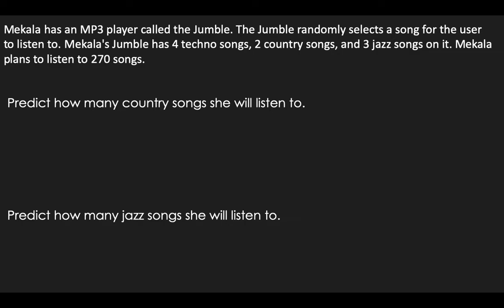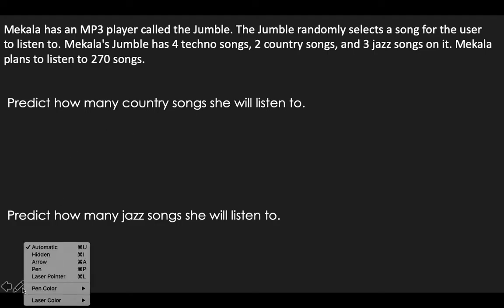So, first question. Michaela has an MP3 player called the Jumble. The Jumble randomly selects a song for the user to listen to. Michaela's Jumble has 4 techno songs, 2 country songs, and 3 jazz songs on it. Michaela plans to listen to 270 songs. So predict how many country songs she will listen to.